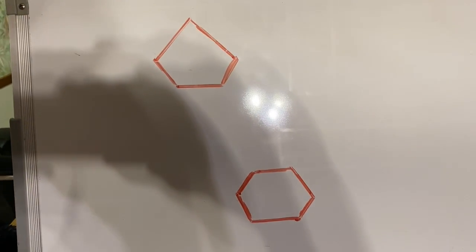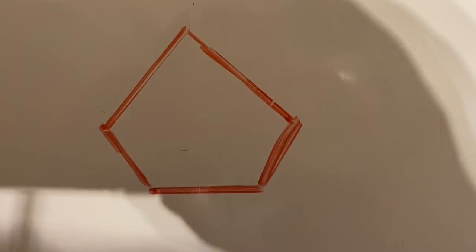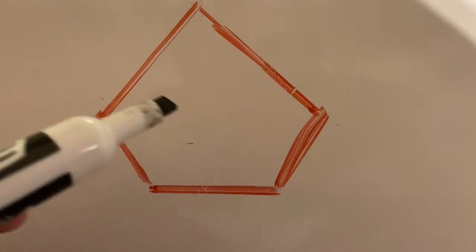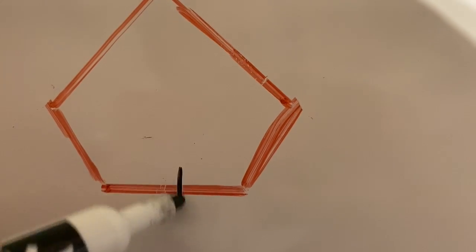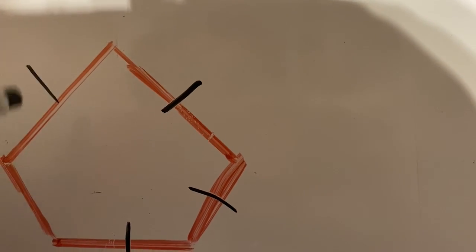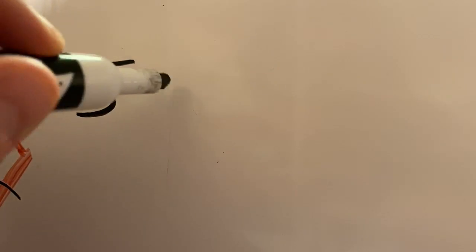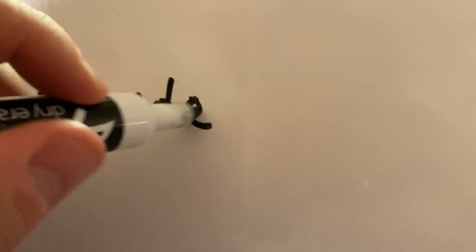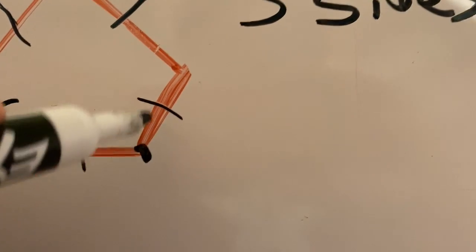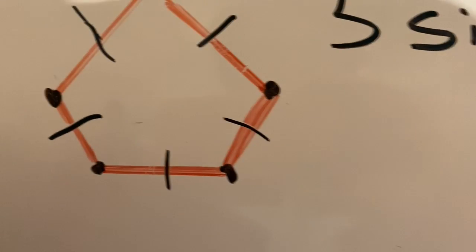So I cleared off the board and drew a few more shapes, so let's practice a couple more real quickly. We got this shape right here. Let's see how many sides and how many corners it has. And so I got my marker again. We're going to go 1, 2, 3, 4, whoops, and 5. So this shape has 5 sides. And let's see how many corners. It's got 1, 2, 3, 4, 5 corners.